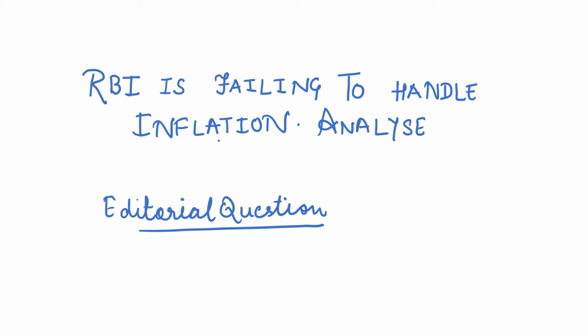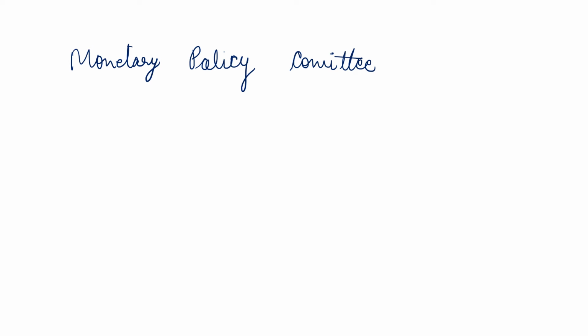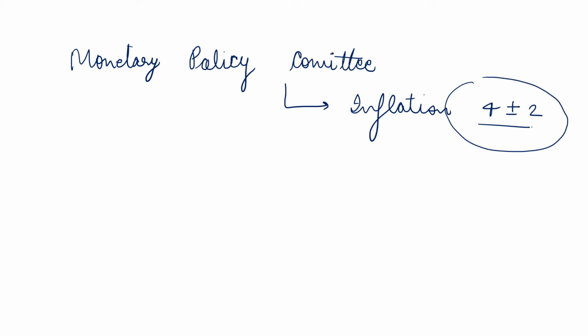So as we know, the Monetary Policy Committee, which we have, already set the aim that inflation would be within the range of 4 plus minus 2. So this should be the range within which inflation should lie.